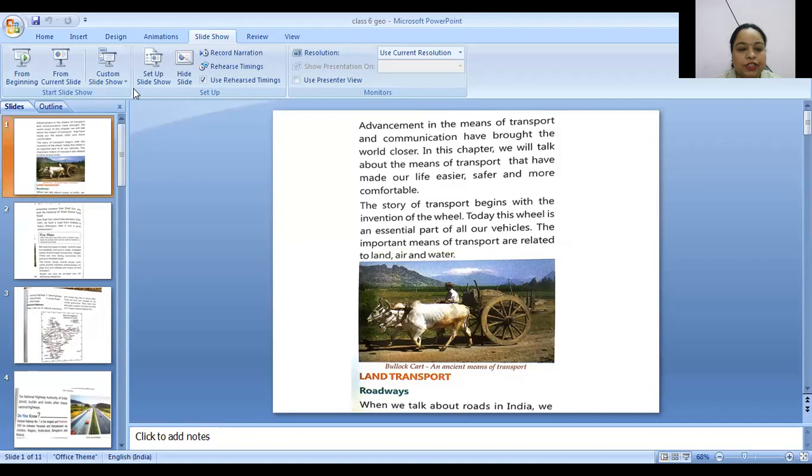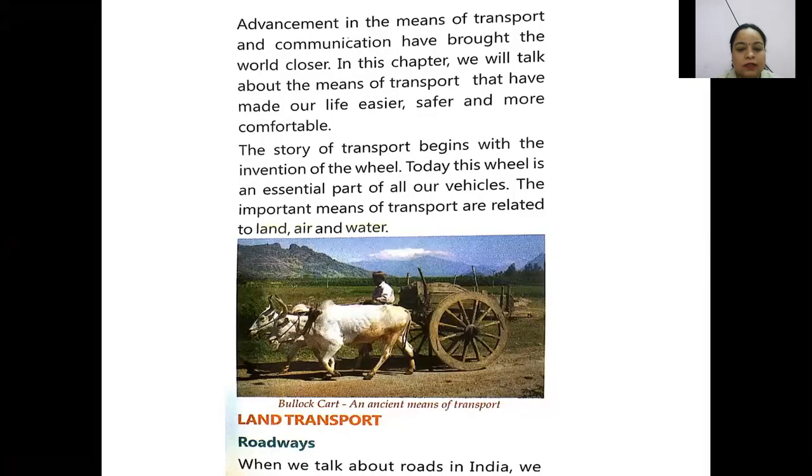Advancement in the means of transport and communication has brought the world closer. The world has become a smaller place because we can go from one place to another in very little time.